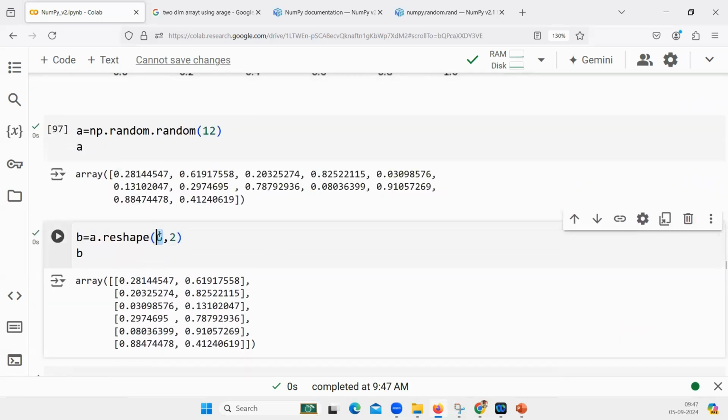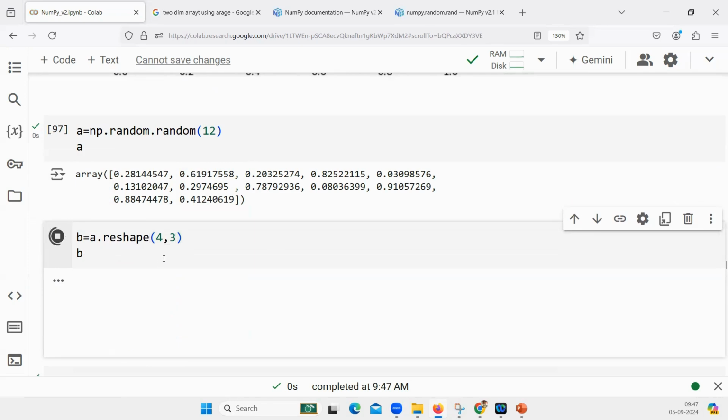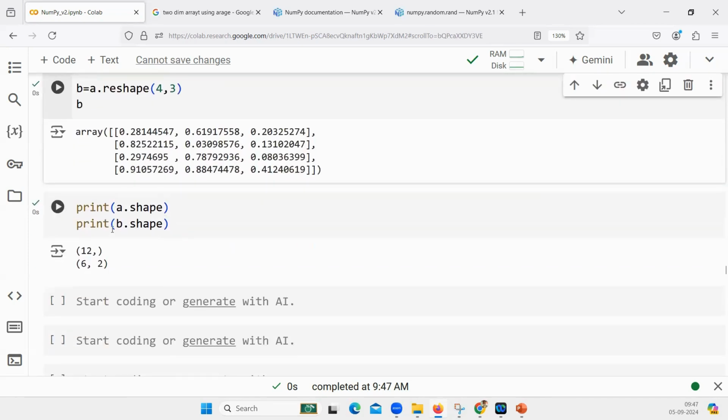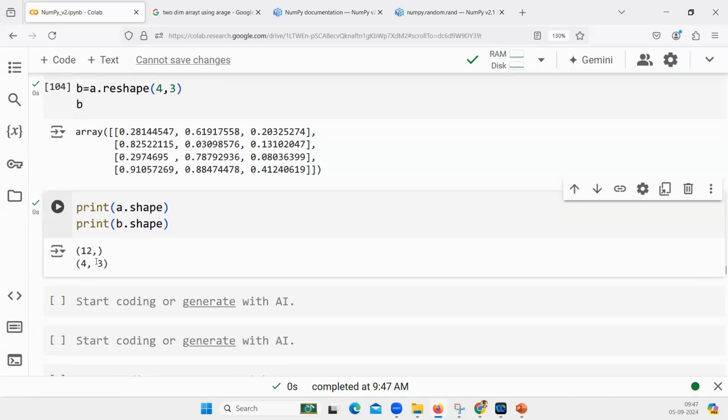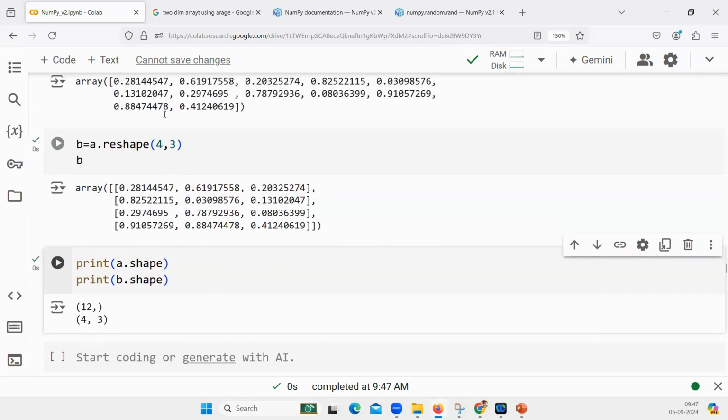What if I write that B should have 4 rows and 3 columns? This is how B looks. What will be B dot shape in this case? 2, 3 or 4, 3? 4, 3, isn't it? Now, what if I give it wrongly?